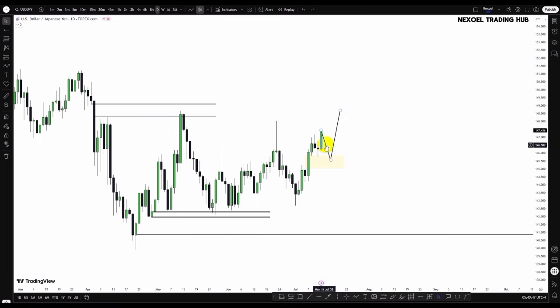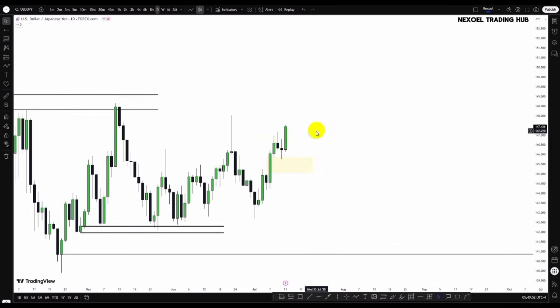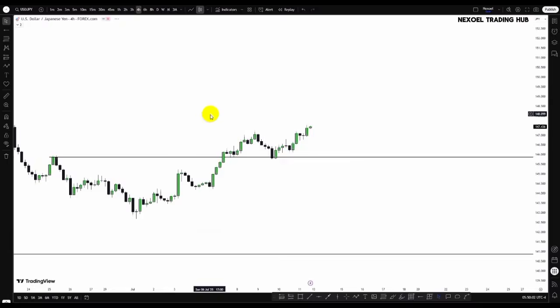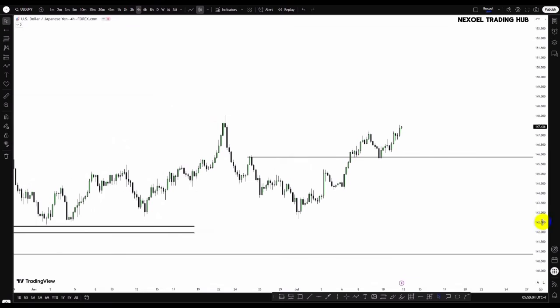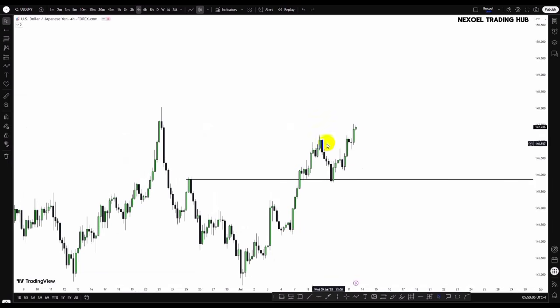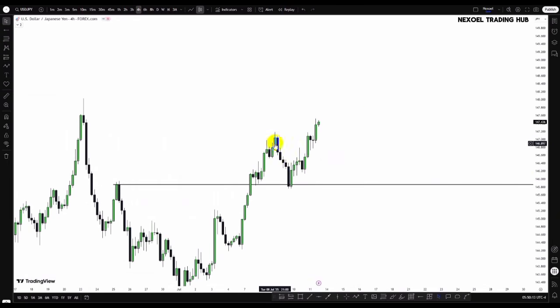So this is my anticipation in the USDJPY based on the daily time frame, but then we have to look at the zone. Price may really respect the zone and continue bullish to the upside. Let's check out the 4-hour time frame. So here in the 4-hour time frame, what we can clearly see is the fact that price has dipped to the downside, taking out this low, price traded to the upside, and now we can see that price traded above this bearish order block. Volume here closed above that, and we still have bullish momentum to the upside.